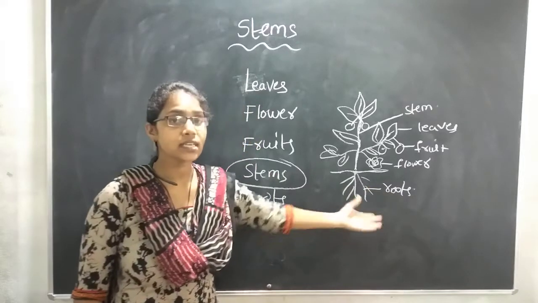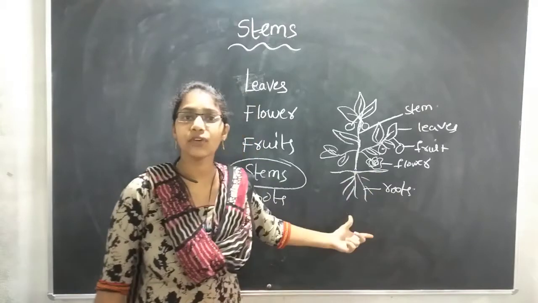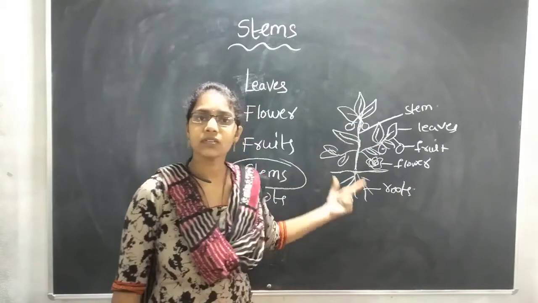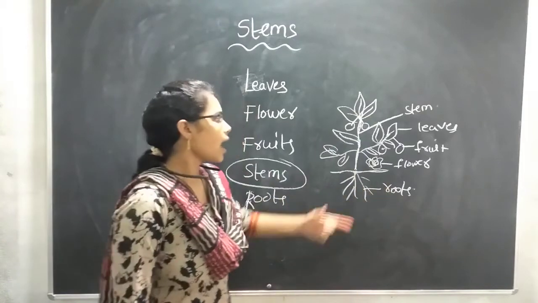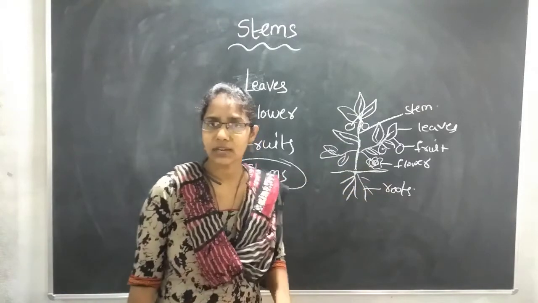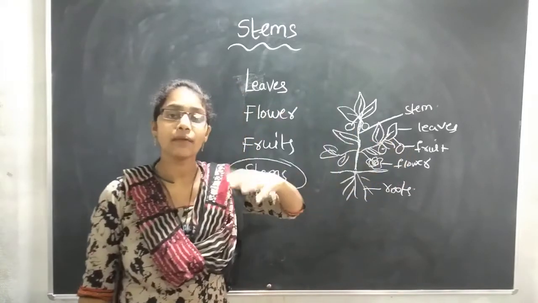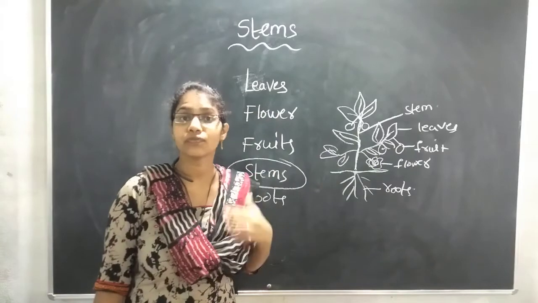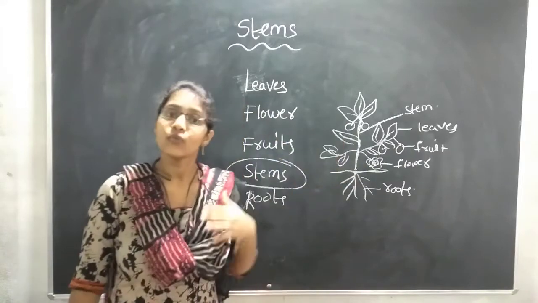Roots, how will they help the plant? What is the function of the root, children? These roots fix the plant in the soil. And what is the function of the flower, children? From the flowers we get the fruits. So these flowers help to get the fruits.